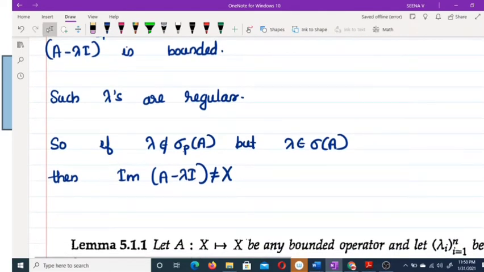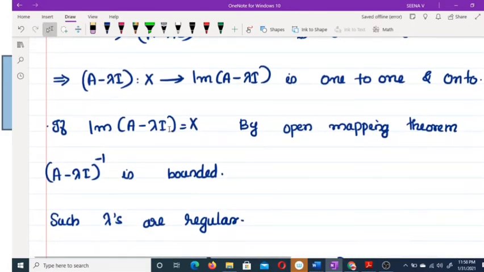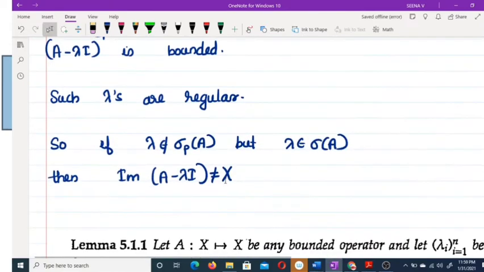If lambda does not belong to sigma p of A but lambda belongs to sigma of A, then image of A minus lambda is not equal to X. Why? Image of A minus lambda I equal to X implies lambda is a regular point. So if lambda belongs to sigma of A, then image of A minus lambda I must be not equal to X. What is the meaning of lambda not belonging to sigma p?